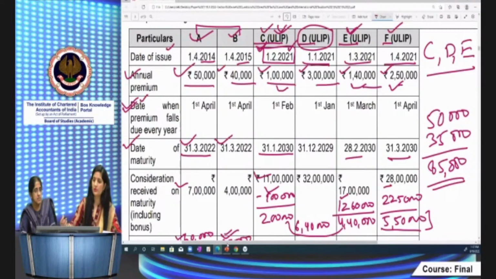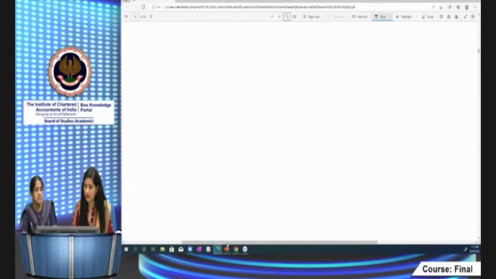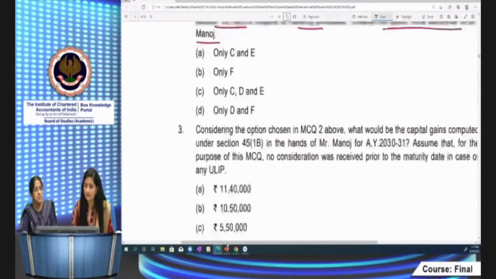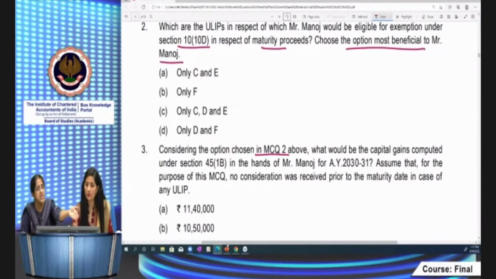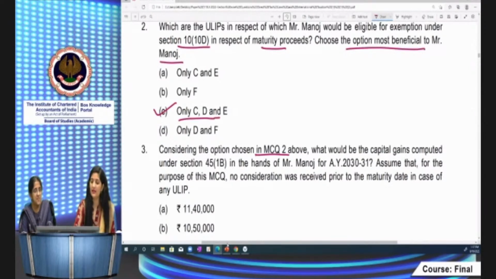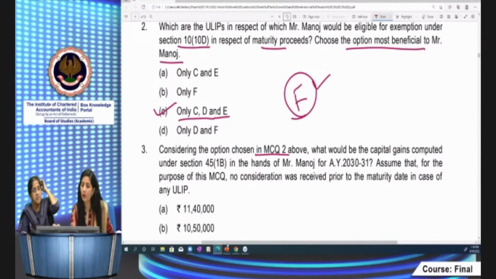So next question is also related to computation. Let's go to the question again. Here, considering the option chosen in MCQ2, we have already ticked CD as the policies in respect of which he can claim the exemption. F policy हमारे पास अभी remains, so इसका proceeds would be taxable, right? यहाँ पे what is the requirement of the question? What would be the capital gains computed under section 45(1)(b)?